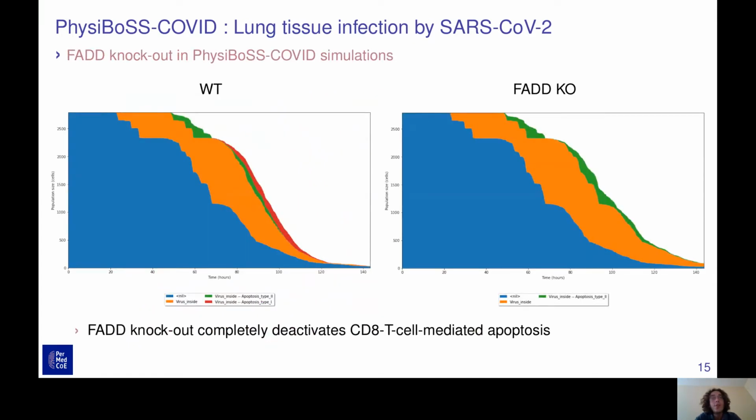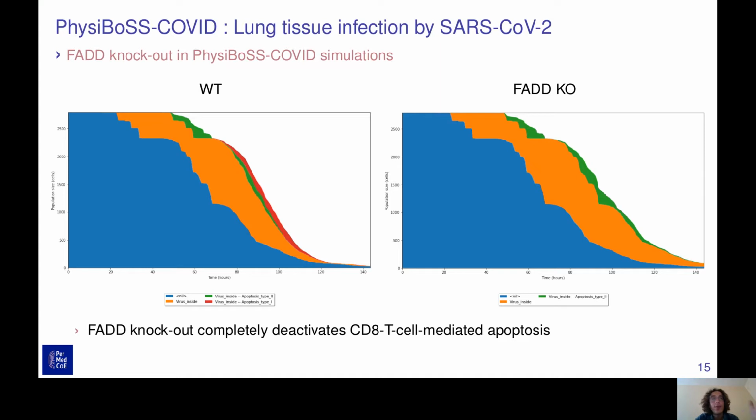So what we can do with this simulation is look at the effect of several mutations inside our apoptosis model. The first mutation we wanted to study is of the FAS receptor. Basically, the FAS receptor is the one to which CD8 T cells bind to mediate apoptosis, to kill the cells. So when we don't have this knockout of FAS, we can see the wild type.